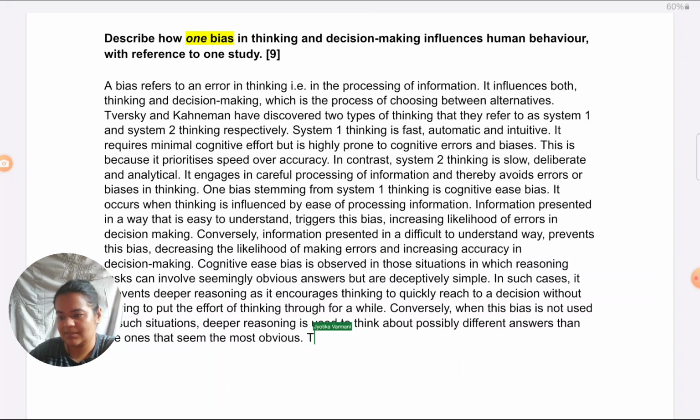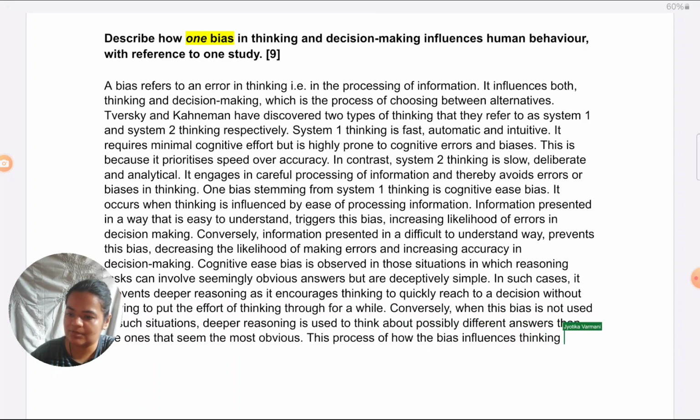This process of how the bias influences thinking is demonstrated in the study by Alter and Oppenheimer.